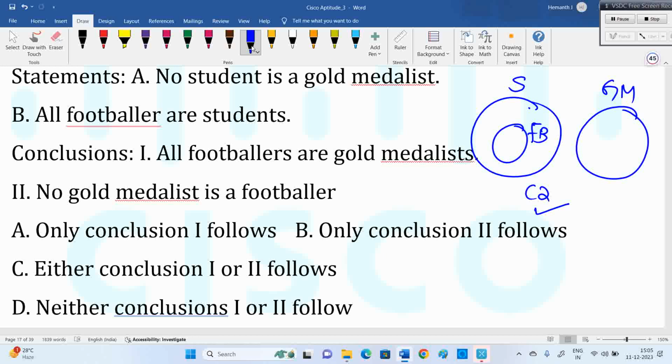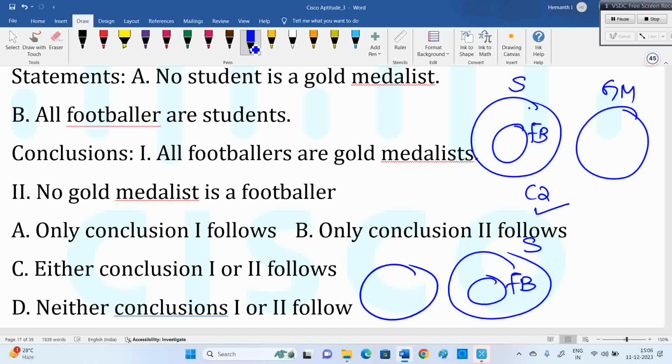The first one, no way, because student and gold medalist are not connected, so how will footballer connect? Footballer is inside the student, right? Is there any other diagram? All footballers are students, obviously inside only. No student is gold medalist, so we can put gold medalist outside. So definitely the second one is true. Only two follows.